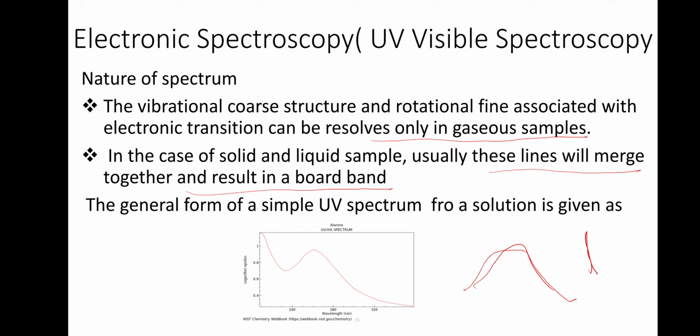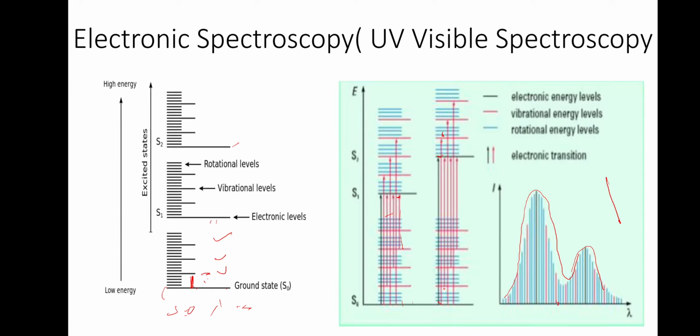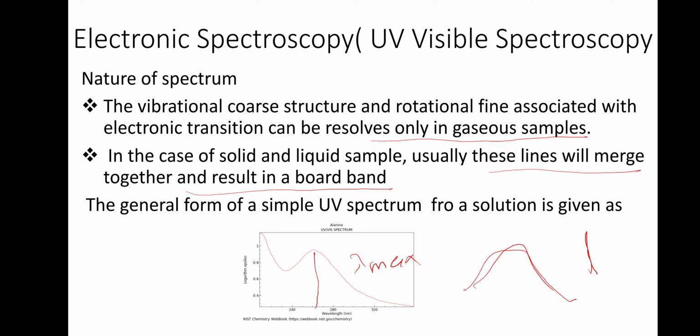We take the lambda max, where the maximum height comes, as the lambda max of the curve, and it will be a broad band. The reason is that it consists of all these vibrational and rotational spectra. A well resolved spectrum like that you can get only in a gaseous one. Instead of that, what we get will be a curve like this. Okay, and lambda max. From the lambda max, we can find out what the compound is.